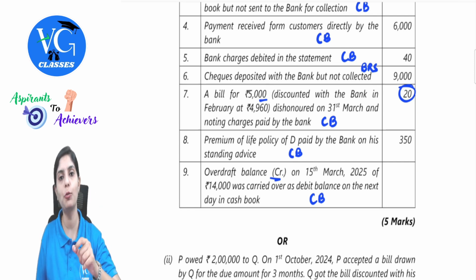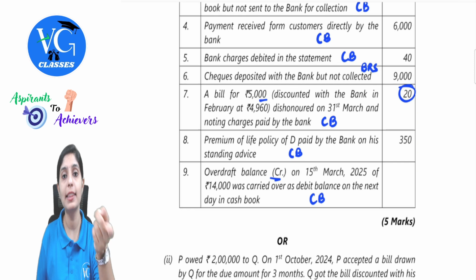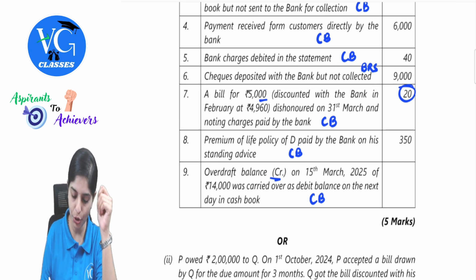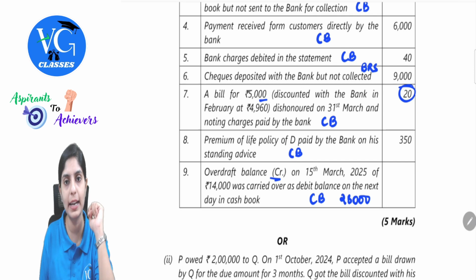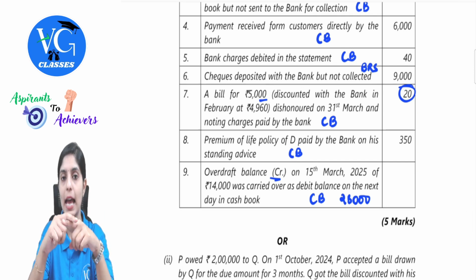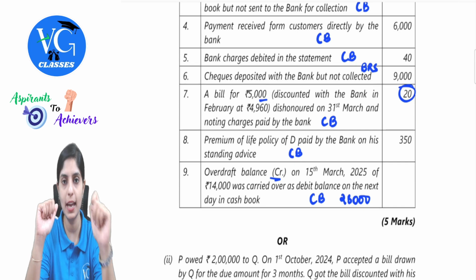How do we bring that to 14,000 credit? First 14,000 cancellation for debit and then actual 14,000 on the credit side. The total revised amount you take is 14 plus 14, 28. I hope all of you understood how we are getting this 28. First, we need to cancel on the debit side 14,000 and then recredit 14,000 extra. So total will be 28,000.